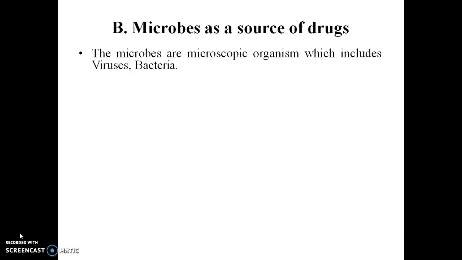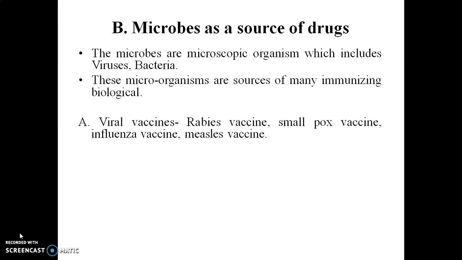The different microorganisms like viruses, bacteria, not only that, but also rickettsia as well as some kinds of toxins which are produced by these microorganisms, are also going to act as a source of crude drugs, where these microorganisms act as a source for many immunizing biologicals.